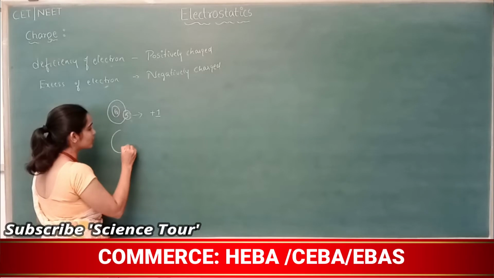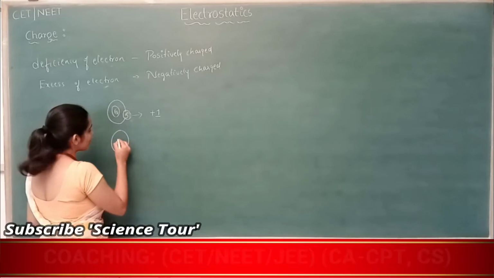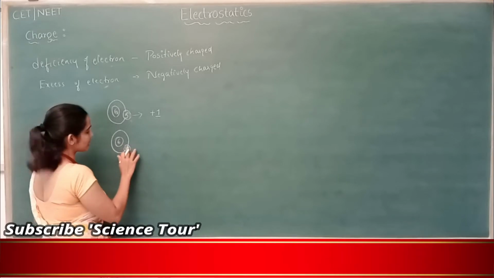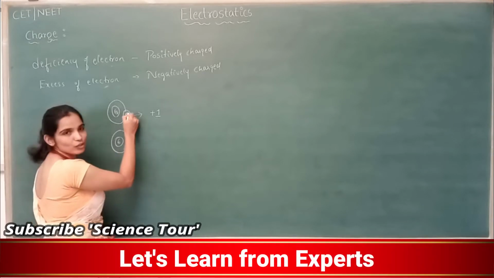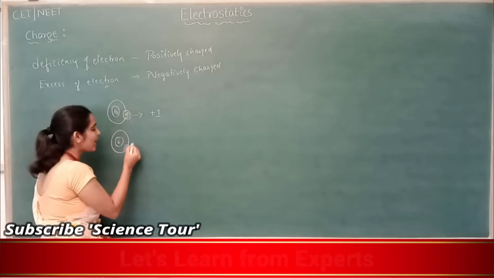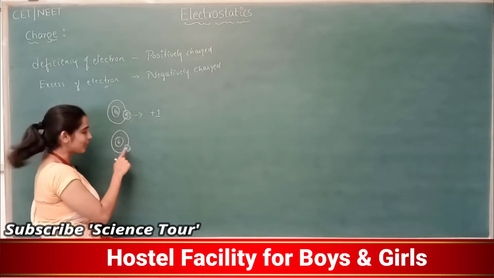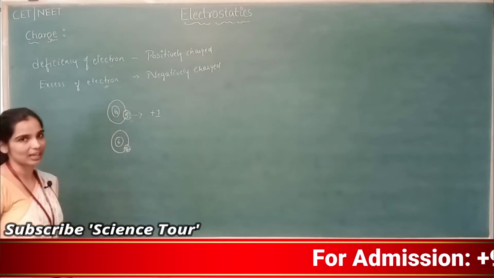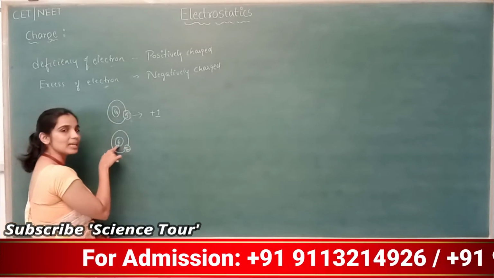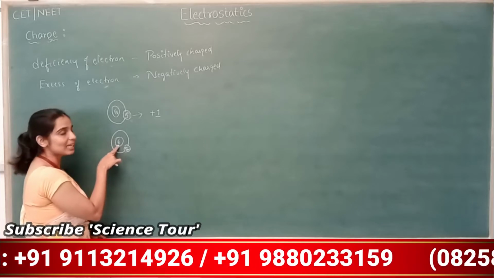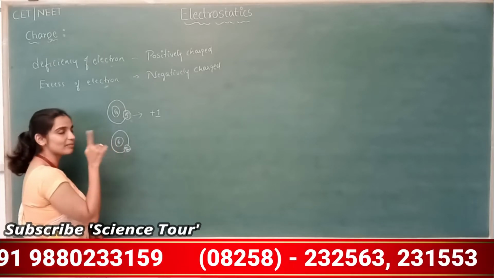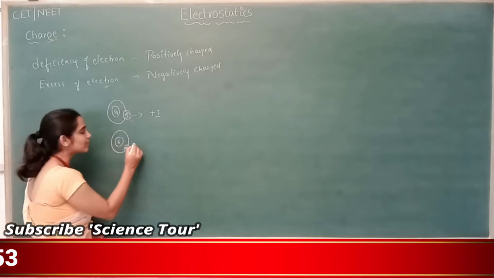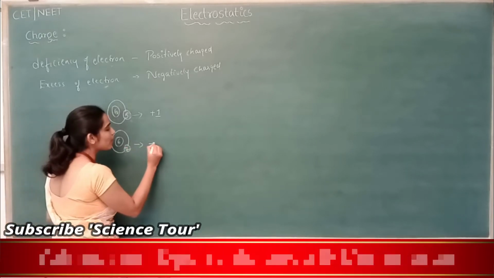Let's say there is a similar atom which has 6 electrons and 6 protons. The electron I have removed here, I add it here. So what will be the number of electrons now? The number of electrons here is 7. Now there are 6 protons and 7 electrons. So what is the charge of this atom? The charge of this atom is minus 1.